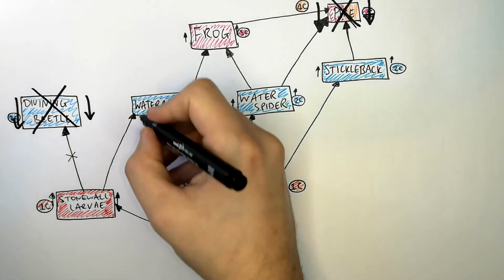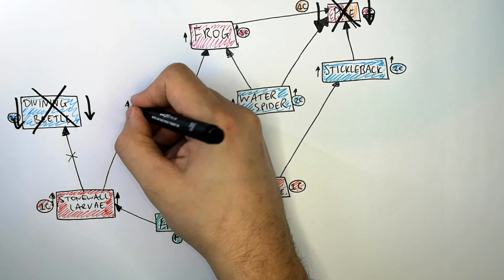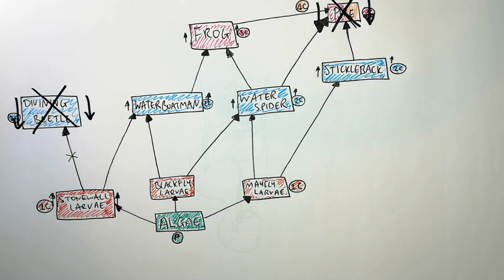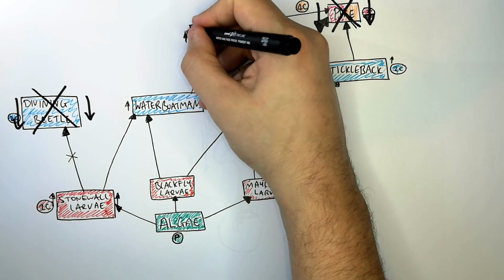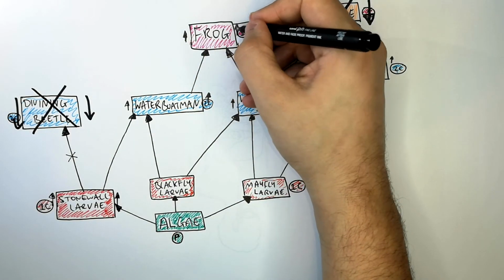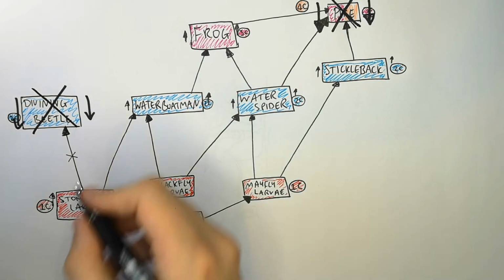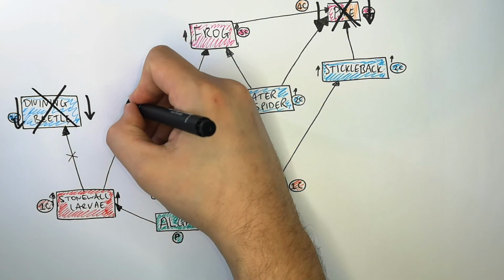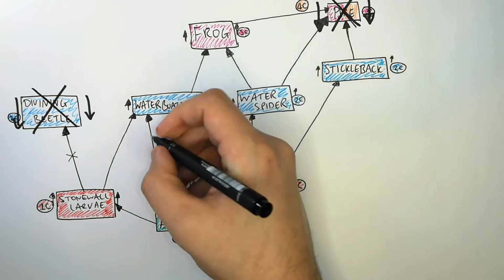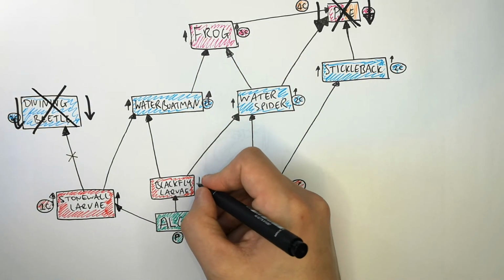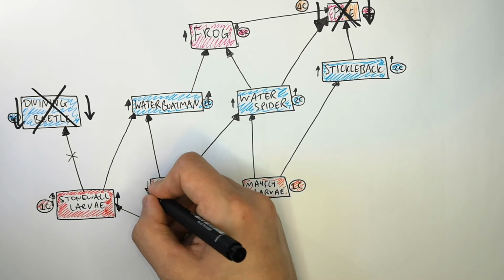If there are more stonefly larvae, that would mean there is more food for the water boatman, so the water boatman would then increase in numbers. This would lead to an increase in numbers of frogs, because if there are more water boatmen, that means there is more food for the frogs. If there is an increased number of water boatmen, that means there are going to be more water boatmen to eat more blackfly larvae. That means that the blackfly larvae are going to decrease in numbers.